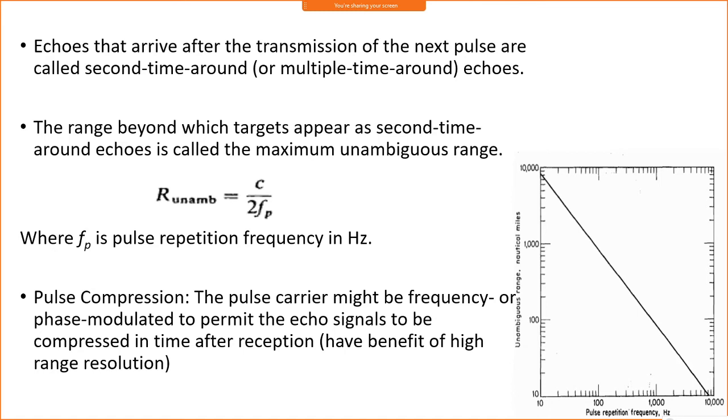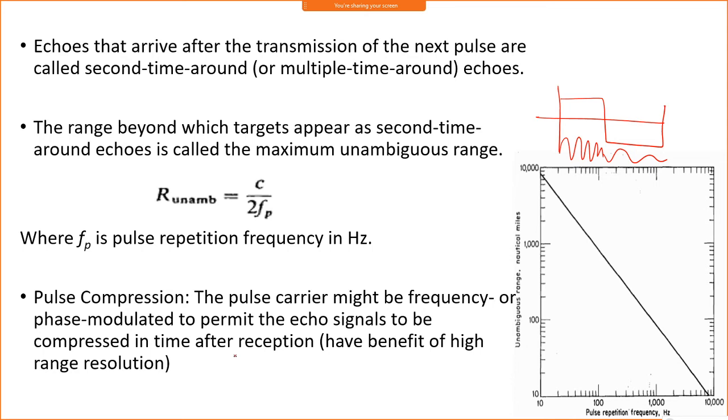Because if you modulate the signal using a high frequency carrier, whatever pulse we are going to transmit as a modulating signal will be compressed in time. So whatever you are going to transmit, like this is our transmitted signal, by using a high frequency carrier we will frequency modulate it like this. Then we are able to compress the signal, and that is called pulse compression.